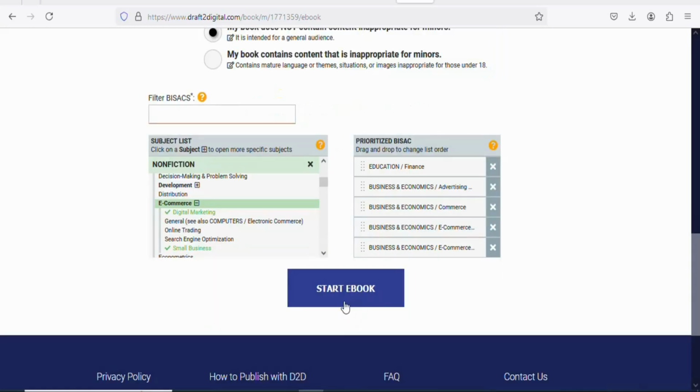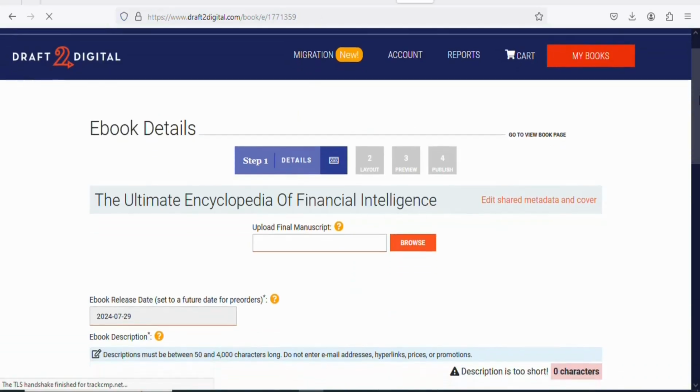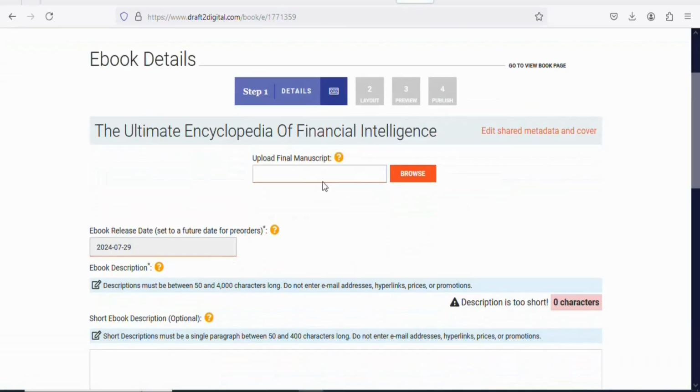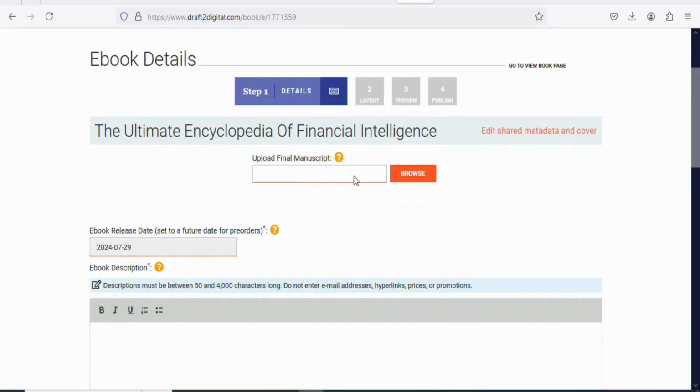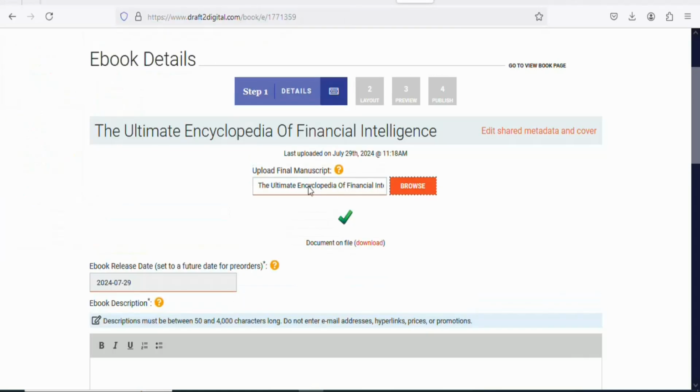Once you have selected the categories, the next step is that you have to click right here, start ebook. Once you click on it, the next step is that you have to upload the main content of the book. So click right here, browse, so that you can be able to upload your book. Once you click on browse, you can see I've been able to upload the ebook. Make sure you always upload it in a Word format. PDF is not friendly, so make sure you upload it in a Word format.